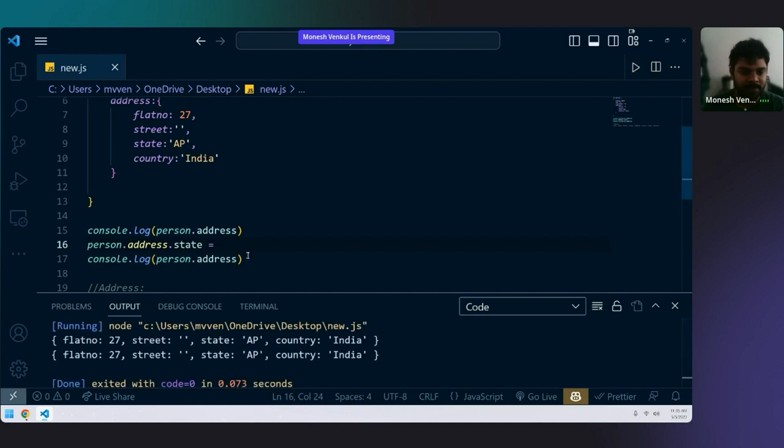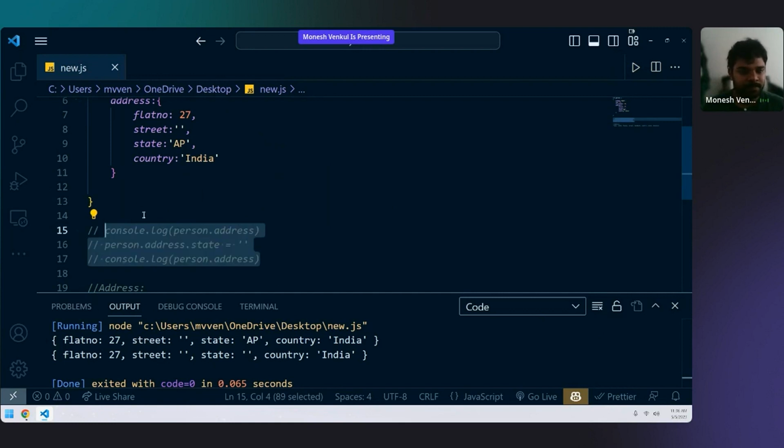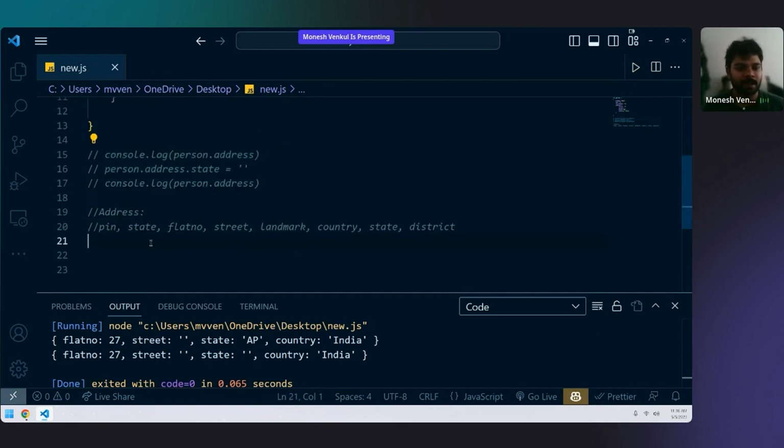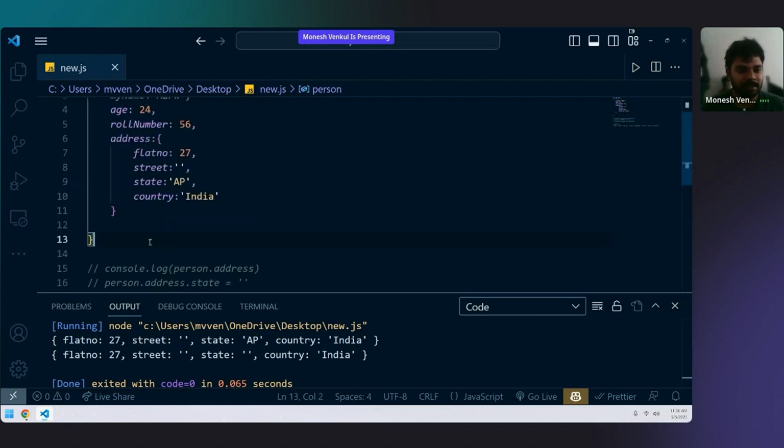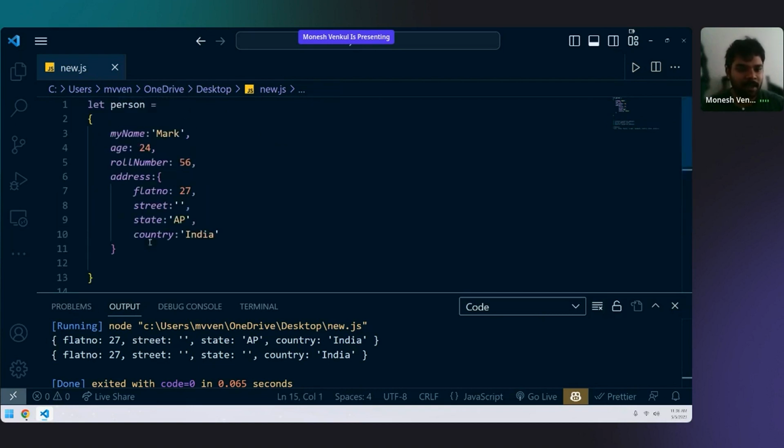You have to put something in this. If you put something, it becomes empty. This is how we delete a value. I hope all of you understood this one. I'm commenting this part now. Okay, next thing.